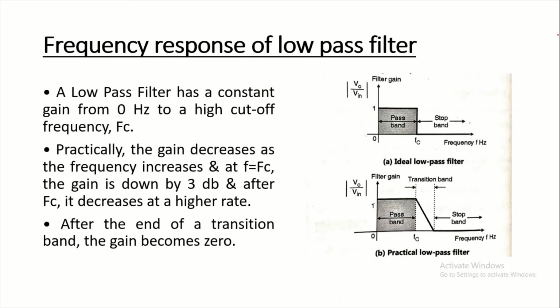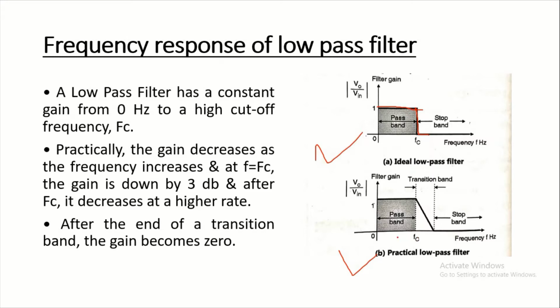First is the frequency response of a low pass filter. The frequency response characteristic of an ideal low pass filter is shown in figure A, and this is the practical low pass filter response. It shows that the low pass filter has a constant gain from 0 to the high cutoff frequency Fc. In an ideal low pass filter the response has only two values, either 0 or 1. From 0 to Fc it has a value of 1, and after Fc it suddenly decreases to 0.